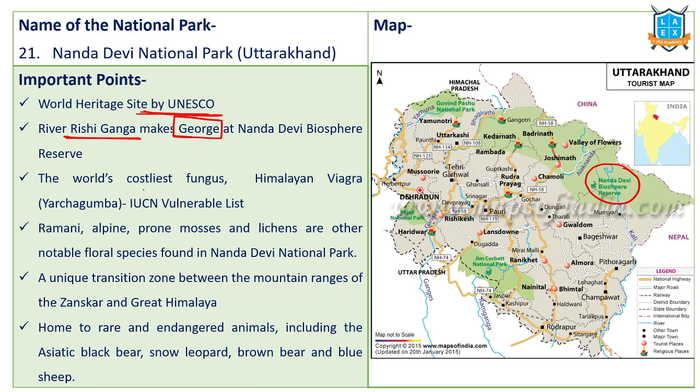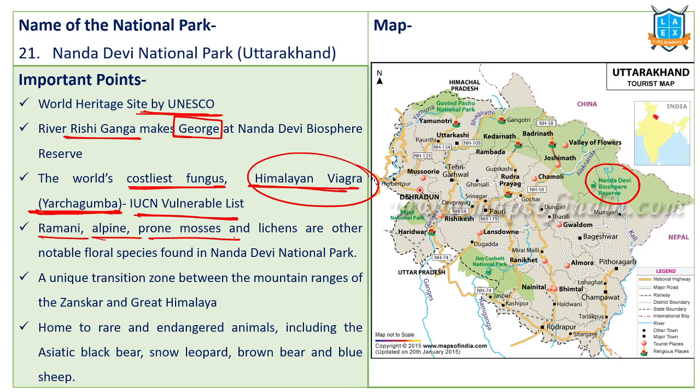It has the world's costliest fungus known as Himalayan Viagra, which is also called Yarchagumba. Yarchagumba is one of the world's costliest fungus, which is called Himalayan Viagra. It is in the IUCN vulnerable list. There are different species which grow in this particular national park. Rhododendron, alpine, prawn mosses, lichens. These are all the floral species found in the Nanda Devi National Park.